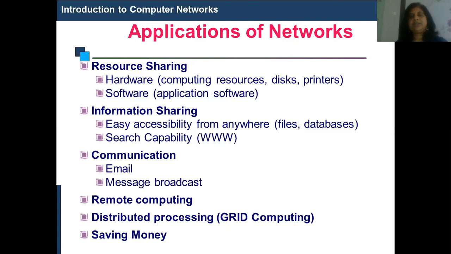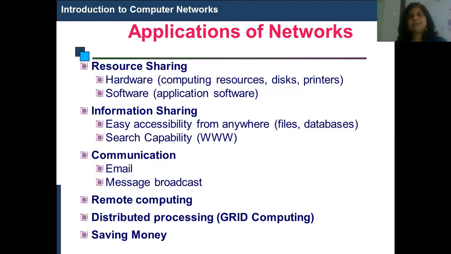For example, many times in the network, we can share the disk, meaning the server, we can share printers, we can share scanners. That is nothing but hardware sharing, which is possible only because of computer networks. Next one is software sharing.